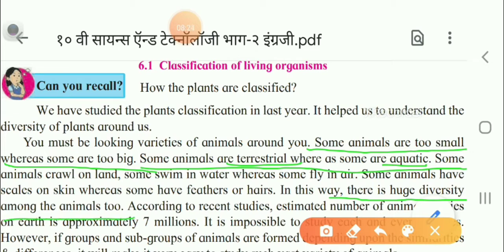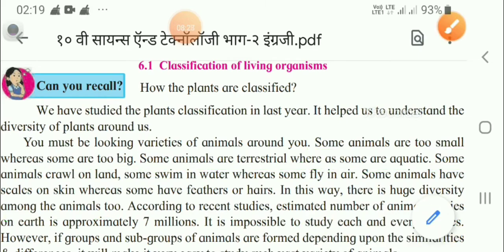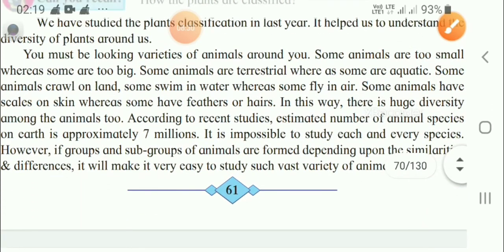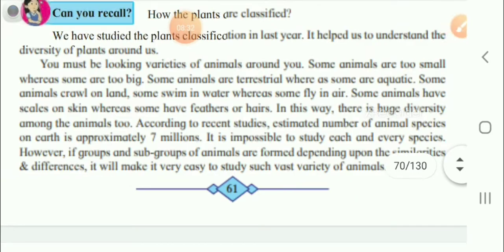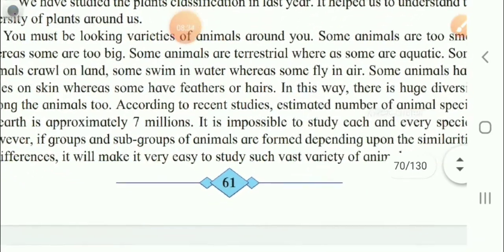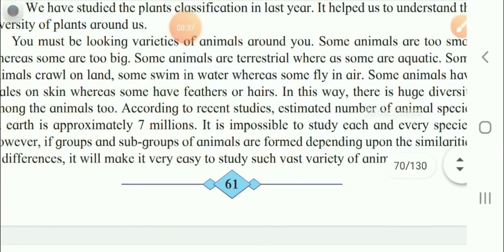Now, according to recent studies, the estimated number of species is nearly 7 million. That means nearly 7 million species of animals are present on the earth.